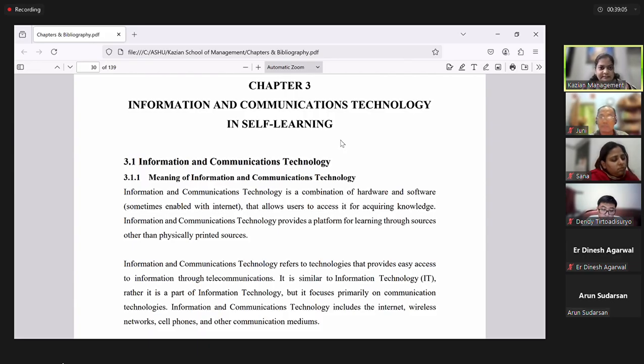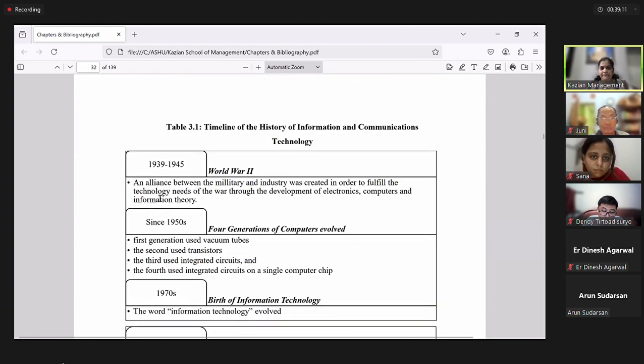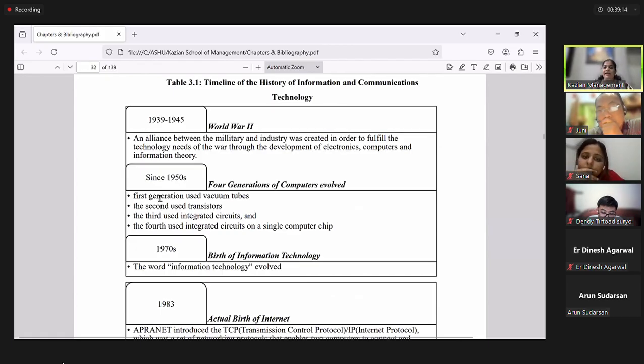These are some technicalities. Now for example, this is a timeline. Whenever you have any information bearing content, picture or table or graph, always give it a number. For example, this is the first table in my chapter 3, so I named it as table 3.1. Because wherever you have your initial index, below that you will have two more indexes: one is the list of tables and one will be the list of graphs. So wherever you have added tables, you can go back to that index and add the tables.